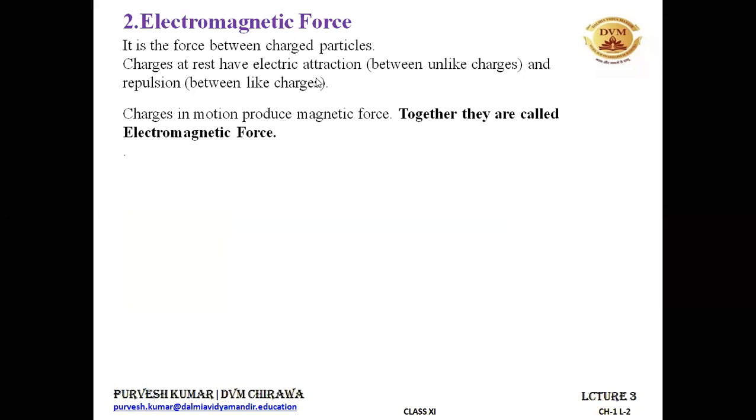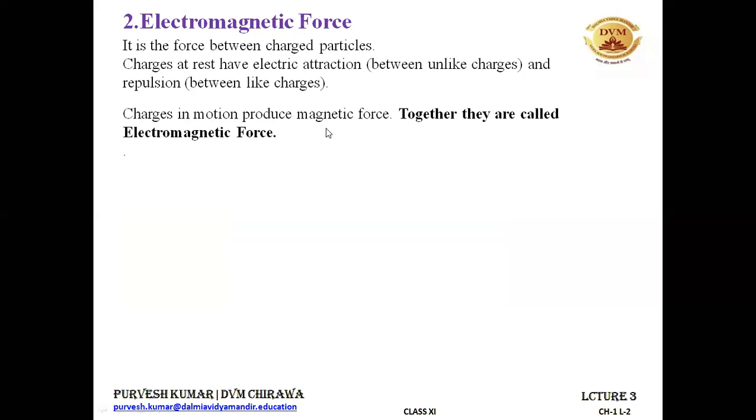And also in our class 10th, we have studied this thing, that when the charges are in motion, they produce magnetic force. When the charges are flowing, a current carrying wire produces the magnetic field. That's what we have studied in class 10th. So the charges in motion means the flow of charge.